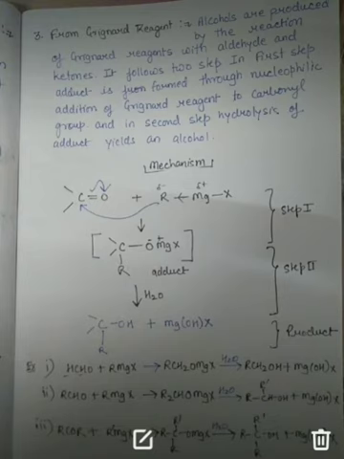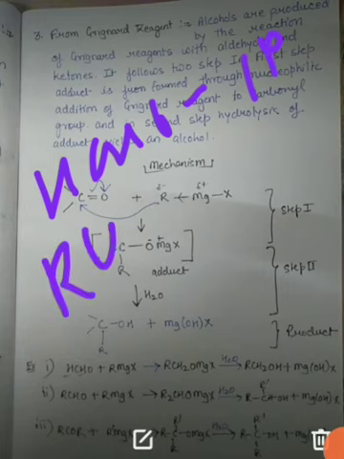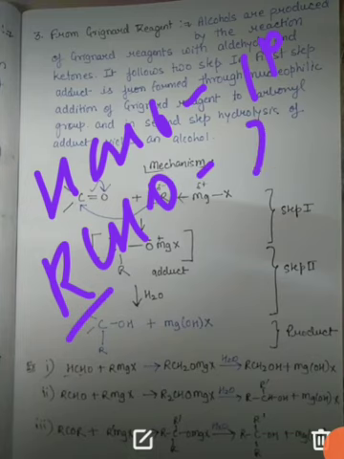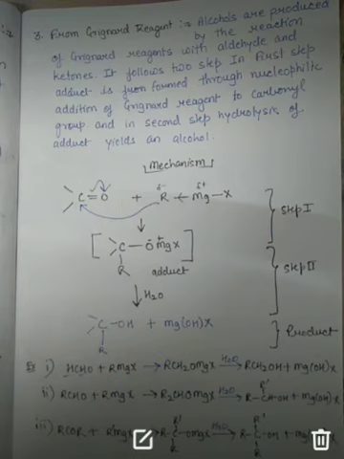But here the concept is changed, because only formaldehyde will give 1-degree alcohol, higher aldehydes, that is RCHO, will give 2-degree alcohol, and ketone RCOR dash will give 3-degree alcohol. So you can use this whenever you are going to draw alcohols. If it is asked for 1-degree alcohol, then you can use formaldehyde. If it is asked for 2-degree alcohol from Grignard reagent, then you can use higher aldehydes.